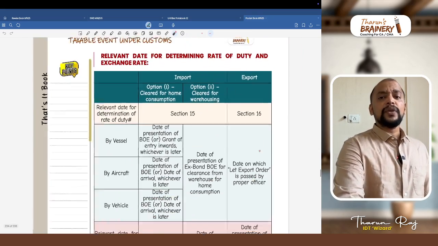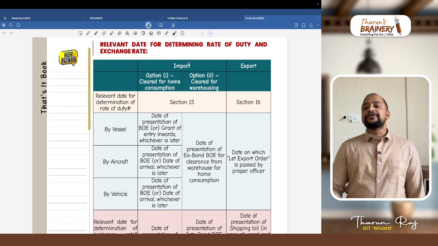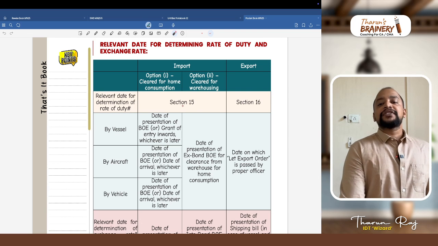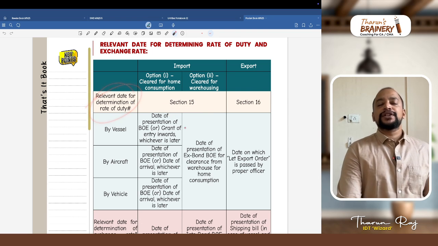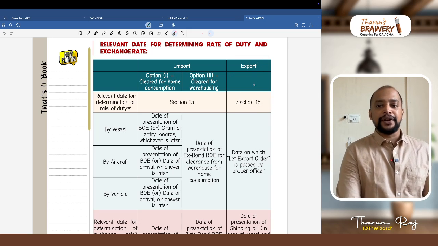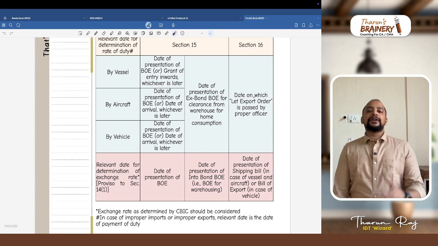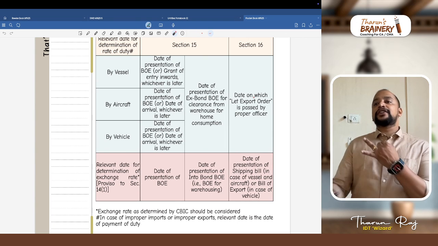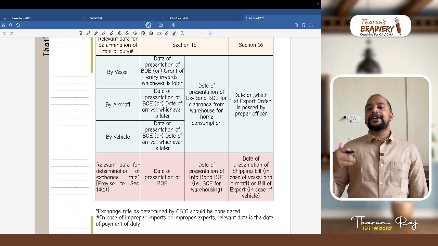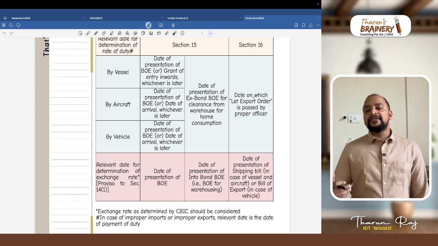Then next, what is the relevant date for determination of rate of duty and exchange rate? Suppose if it is import, option 1 cleared for home consumption, option 2 warehousing and export. Section 15 talks about the relevant date for determination of rate of duty in case of import. Section 16 talks about relevant date for determination of rate of duty in case of export. As per section 15, if it is option 1 and we are importing by vessel, date of presentation of bill of entry or grant of entry inwards, whichever is later. And if it is aircraft, date of presentation of bill of entry or date of arrival, whichever is later. Vehicle also same, bill of entry or arrival, whichever is later.